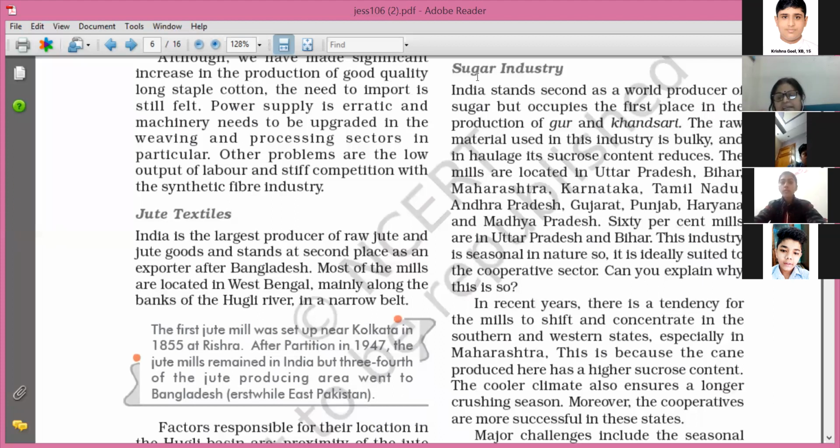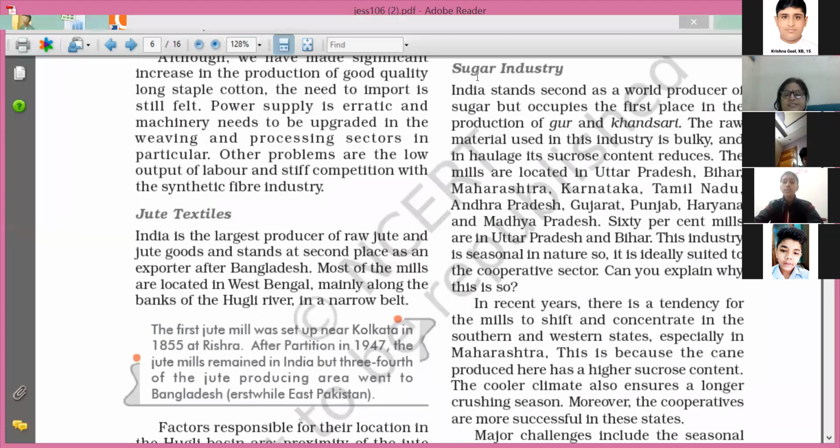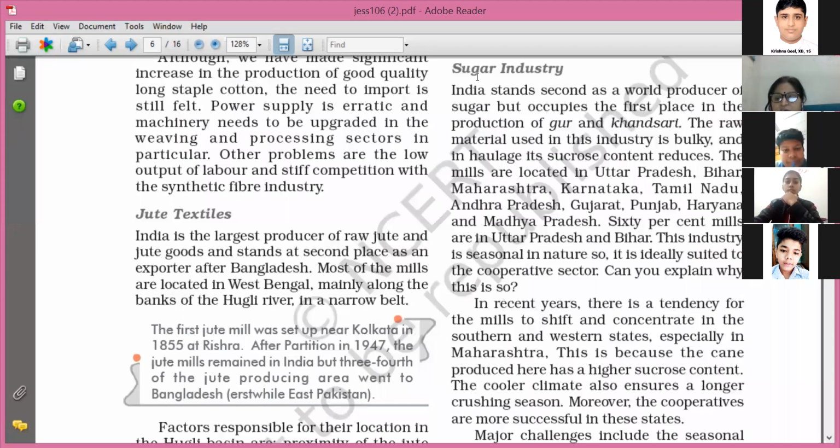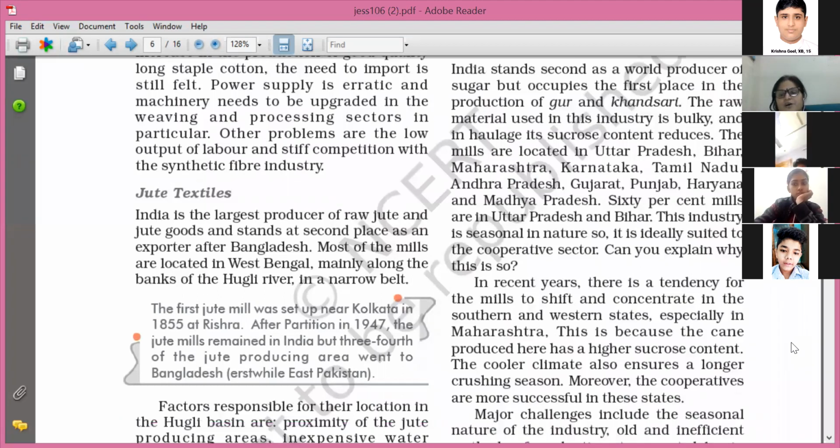We have already studied about cooperative sector industries. These are those industries where the suppliers of raw material set up industries. So in Maharashtra, the farmers are growing more and more sugarcane, and they are utilizing this sugarcane which is grown in their fields to set up sugar industry. So they are the producers, and at the same time, they are the suppliers of raw material.